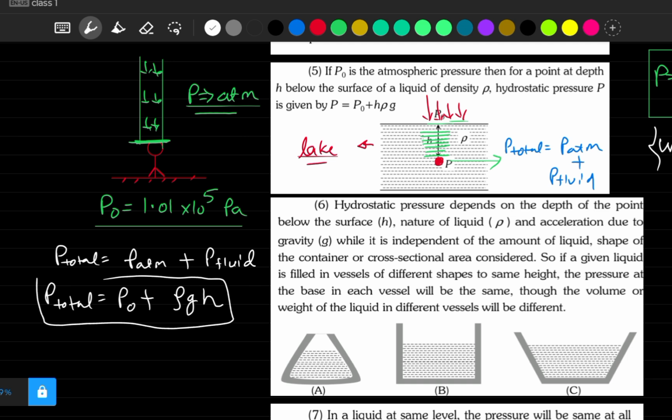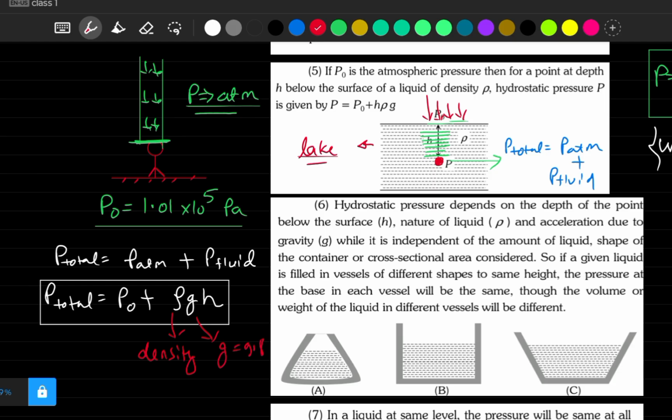So you need to memorize this thing, that at h depth from the surface, pressure becomes rho g h, where rho is the density of fluid. What is g? We already know that g is almost 9.8 meter per second square, gravity. And what is h? h is our depth from the surface. So I hope this much is clear to all of you how I have written this formula. So total pressure will be P naught plus rho g h.